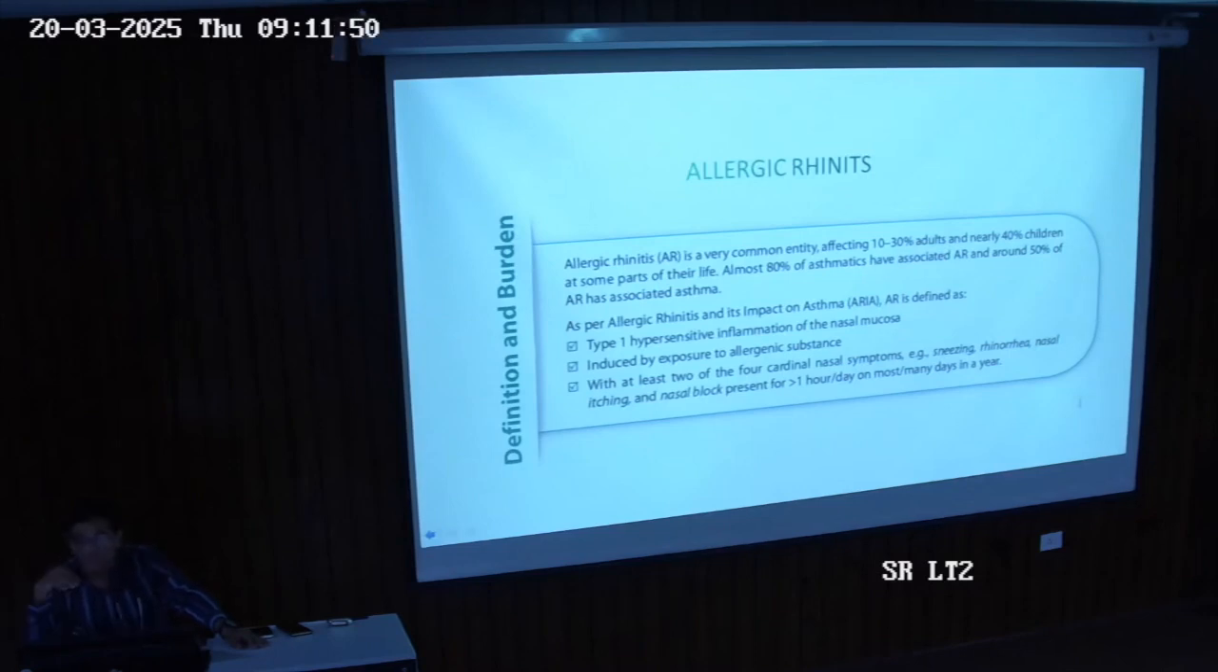So basically, what's the definition of allergic rhinitis? It's type 1 hypersensitive inflammation. What do you mean by type 1? This is immediate hypersensitive inflammation that is mediated by IgE. So the first thing is type 1 hypersensitive inflammation.